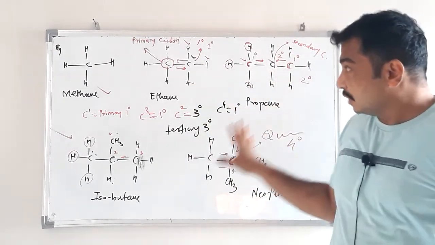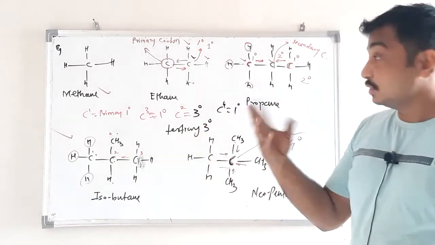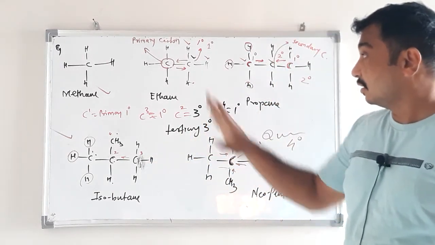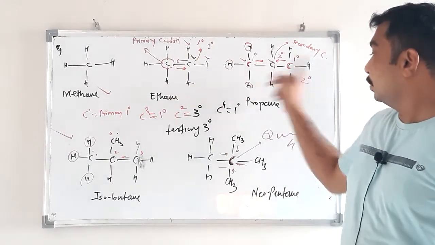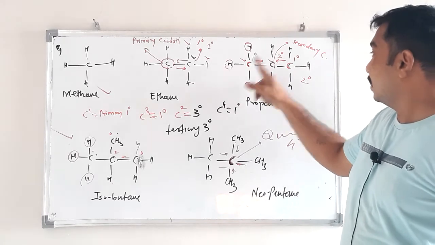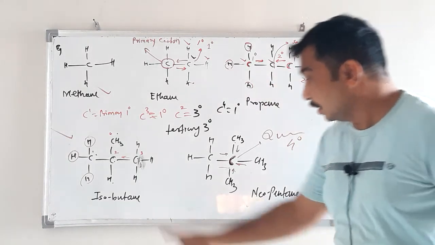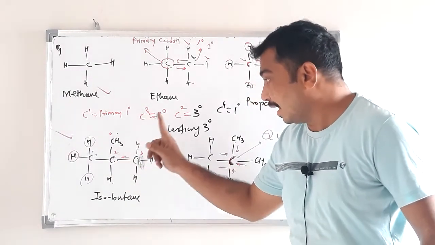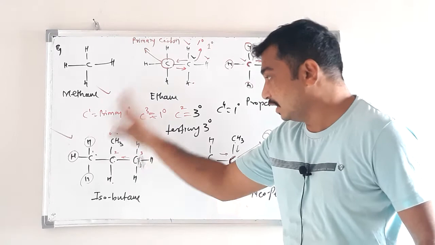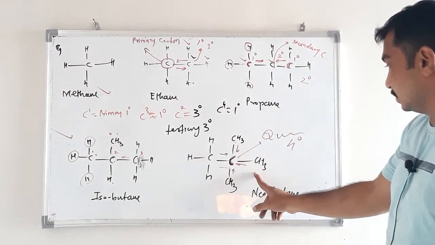Okay. So try to understand these things, and dissimilar carbon and similar carbon, like this. In ethane these 2 carbons are the same. In propane carbon number 1 and carbon number 3 are the same, carbon number 2 is different. In isobutane carbon number 1, carbon number 4 and carbon number 3 are the same, carbon number 2 is different from these 3. Here also CH3, CH3, CH3, CH3.